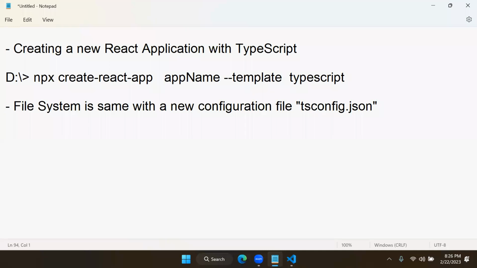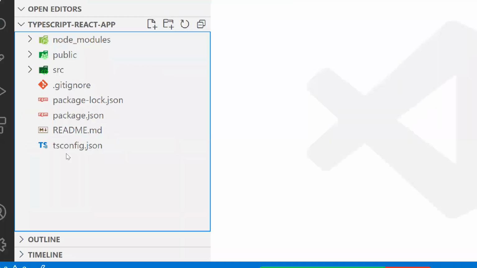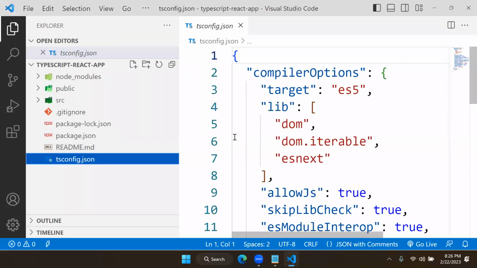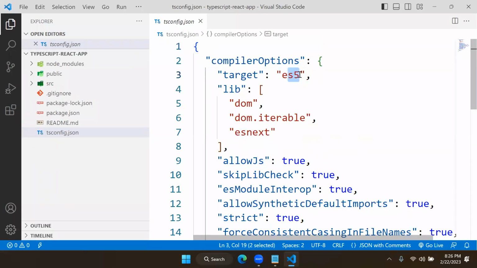Right, this file we created manually earlier. How to create this file manually? You remembered tsc init. We use tsc init. It generated this file. In every TypeScript based project, this file will be there, and you can see that it is there. This contains all the rules for TypeScript. You can see it shows all the rules for TypeScript, and see the target ES5. That means JavaScript ES version 5.